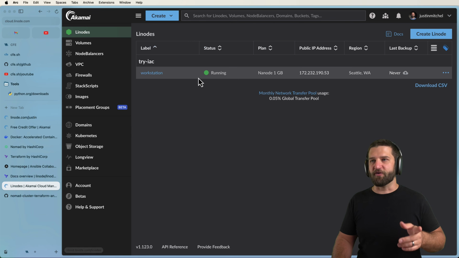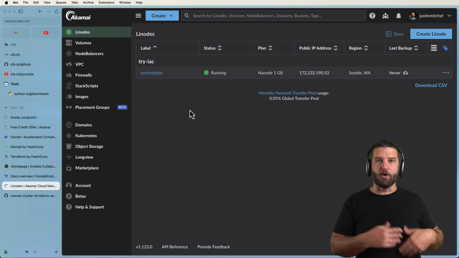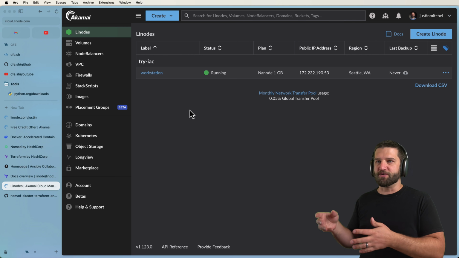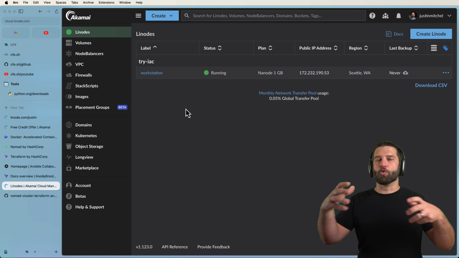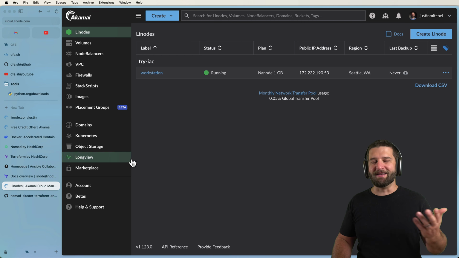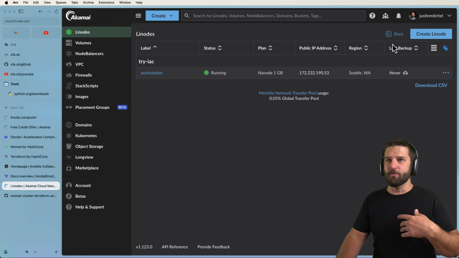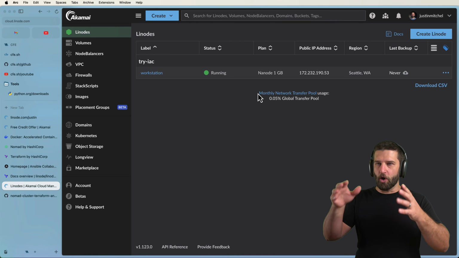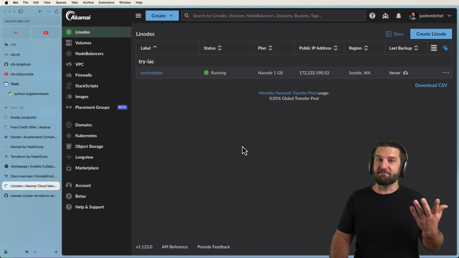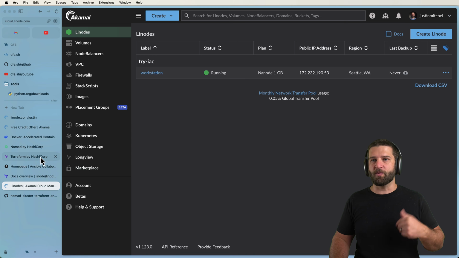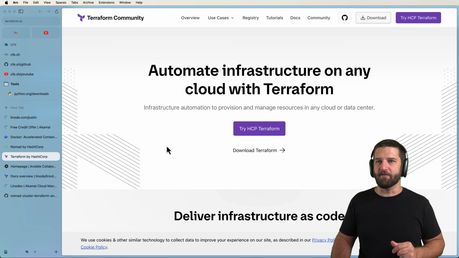Now, the big reason for this is so you can track these changes over time. This is good for going back in time and going, hey, what did I actually turn on for this project? It's also really good for scaling things up. So as soon as you need a more robust cluster, Terraform is going to make that a lot easier to do, as well as if you need to roll things back, versus clicking through and doing ClickOps, trying to actually go into the console and do everything manually. That is definitely something you could do, and it's actually not that hard to do. But the idea is we want to keep these things tracked, so we use Terraform for this. I'm going to show you exactly how to set all of this up.